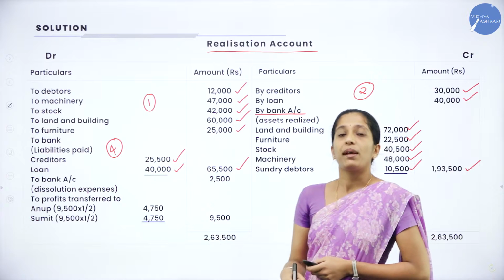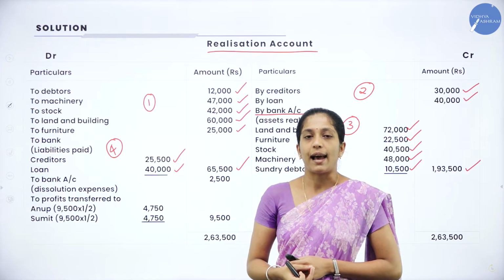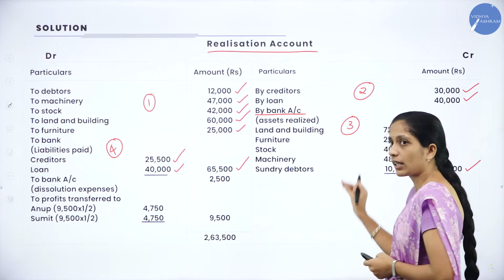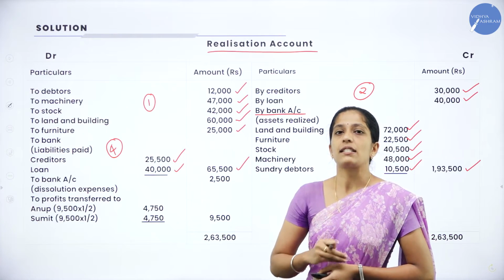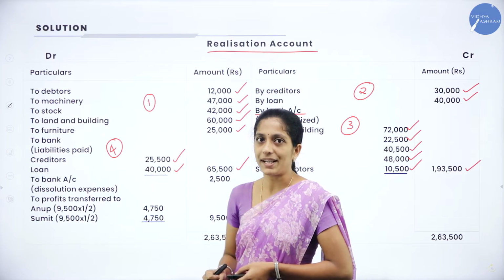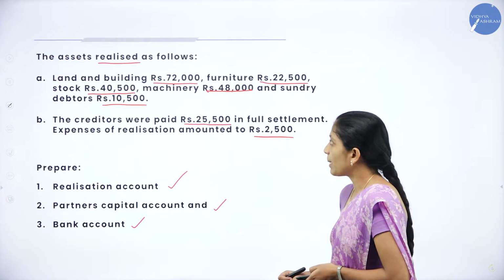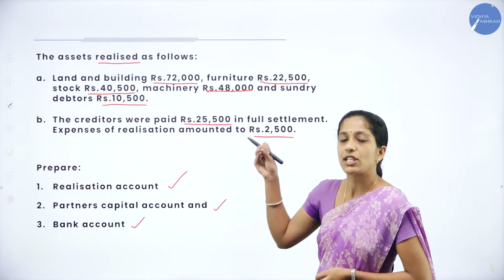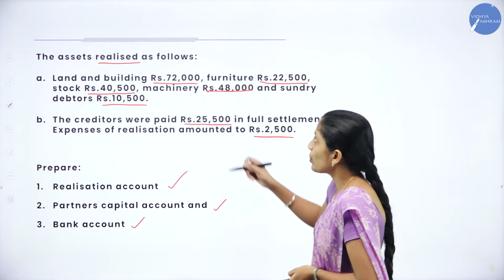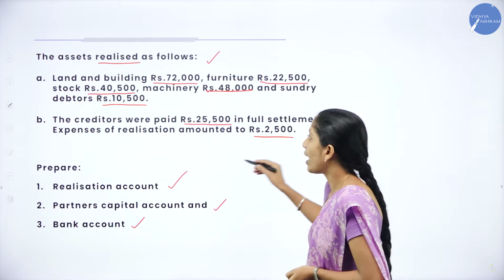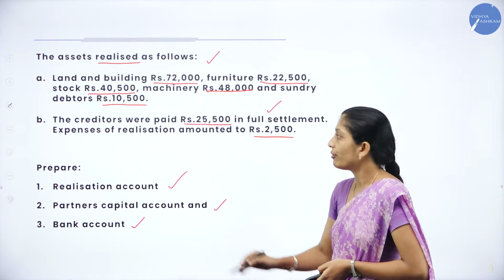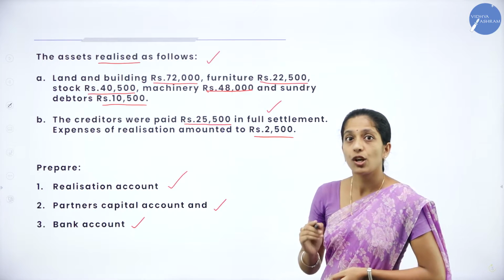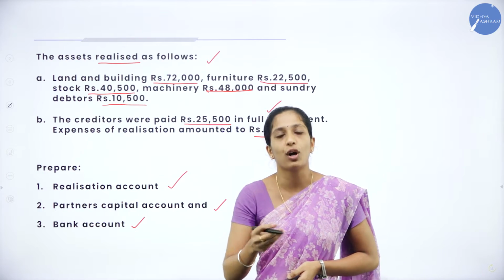Next, in this problem, there is no asset taken over as well as no liability taken over. If you find any assets taken over, you will record them on the credit side. If any liabilities are taken over, you will record them on the debit side. Now go through the adjustments, to see if any transaction or adjustment is left out to record. We have recorded assets realized and liabilities paid off, and the next one is expenses of realization amounting to rupees 2,500, which we have not recorded.